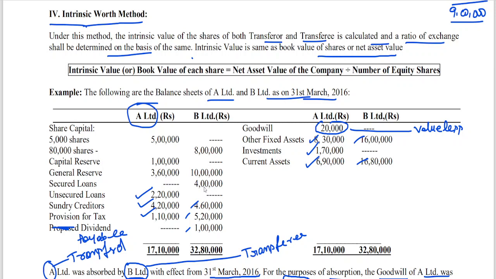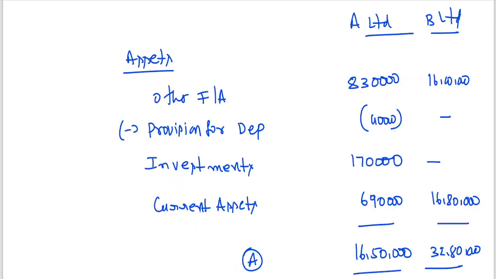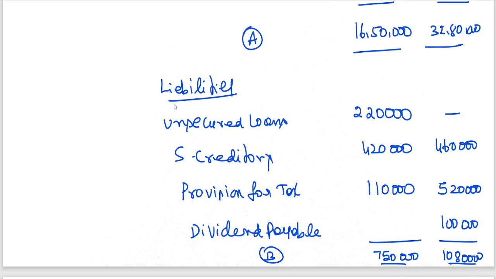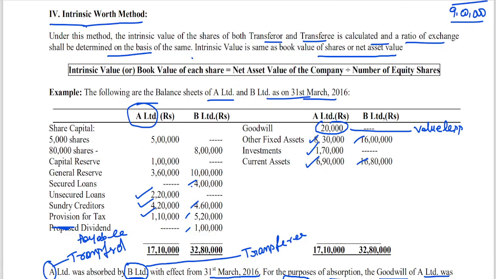You have not taken secured loans. This I have not taken by mistake. My dear friends, I have not seen these secured loans. A small mistake has taken place. You also got secured loans. I have not seen, sorry. Secured loans is how much? 4 lakhs.